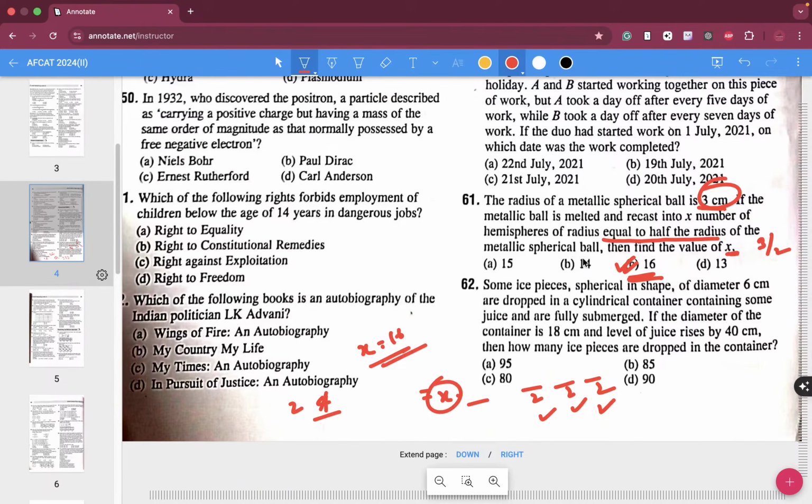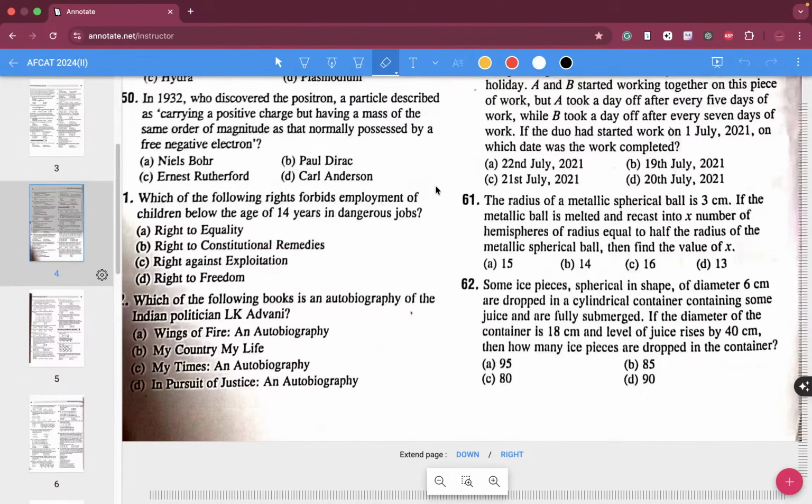Okay, now this 62 is a very interesting question. Just look at it carefully, right? I know many of you join here only to see me solve maths questions, right? So yeah, this is the part that all of you have been waiting for. I understand that. Okay, some ice pieces spherical in shape, right?